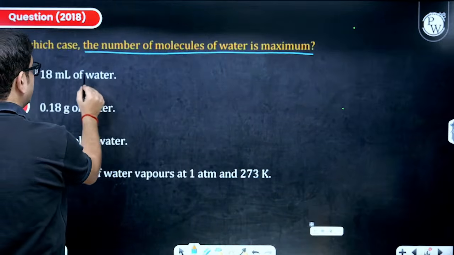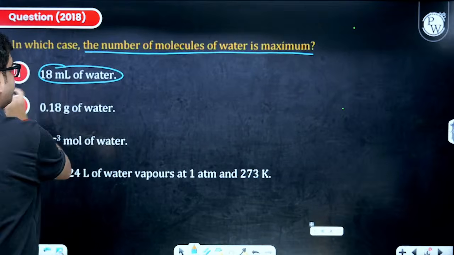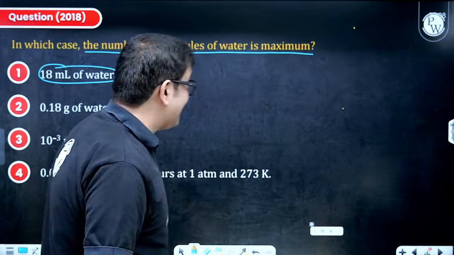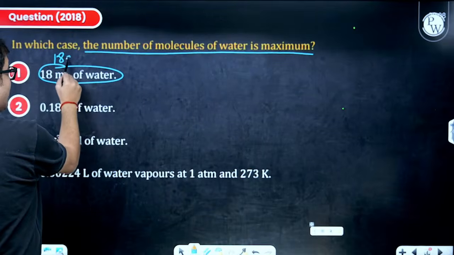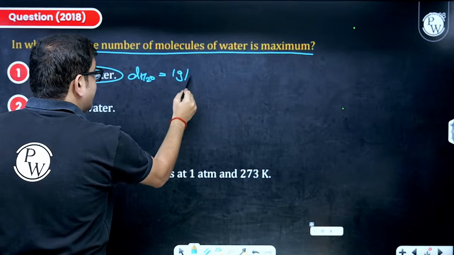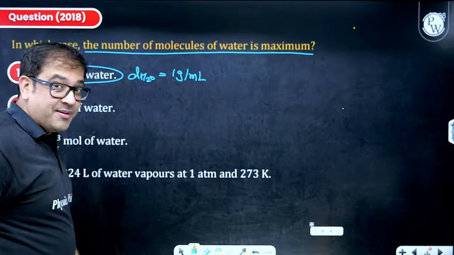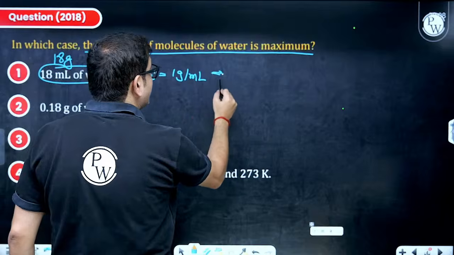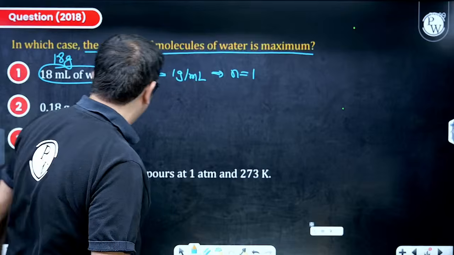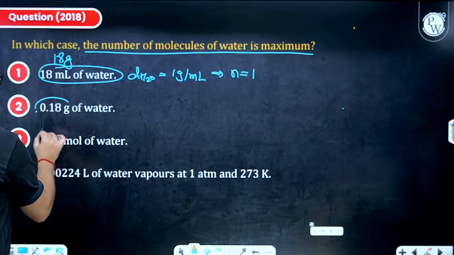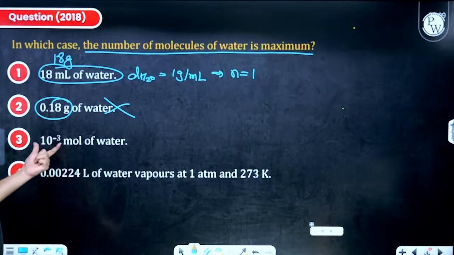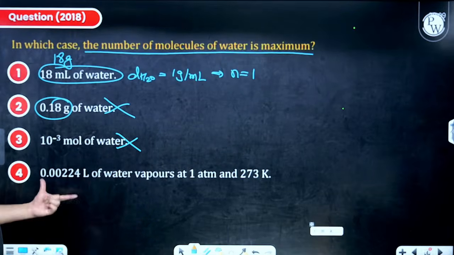If moles maximum, number of molecules will also be maximum. So number of moles, 18 ml of water, sir. Beta, water has density 1 gram per ml. That means this is 18 gram of water, because density of water is 1 gram per ml. So I can say it is 18 gram, and 18 gram of water means number of moles of water is 1. So molecules will be 6 into 10 raised to 23, quite large. Obviously, sir, this weight is less, so this will lose. So this is not even 1 mole, so this will lose.